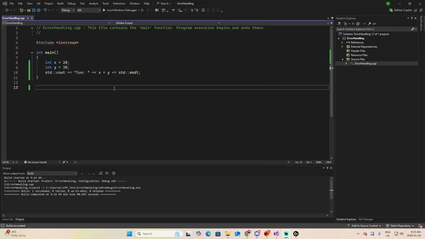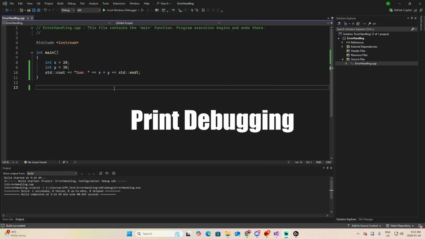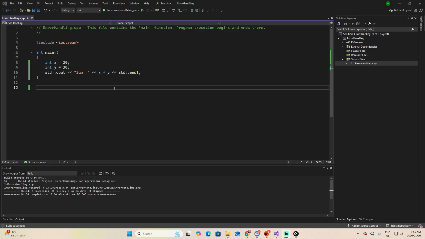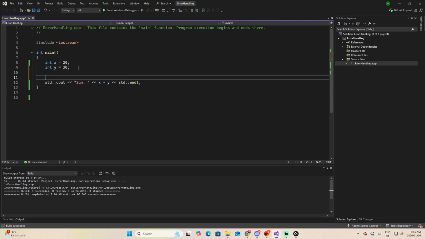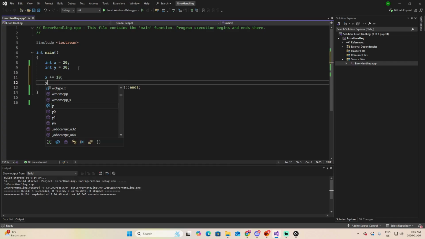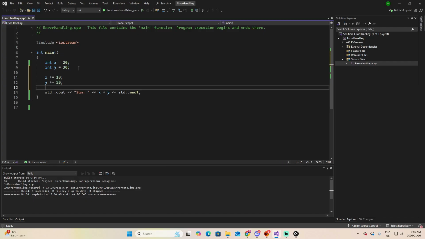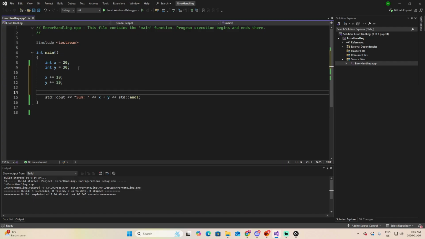Another simple and powerful tool for debugging is print debugging. In this case, you are presenting messages to help you understand where your error could be. Let's say that after we define the values of x and y, I decided to add, let's say, 10 for x and for y add 20. And let's say that we call other methods in other places and make other changes to these values. And that is probably generating some undesired behavior in my program.